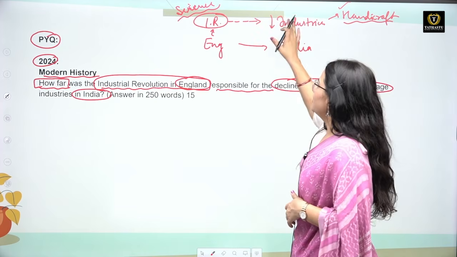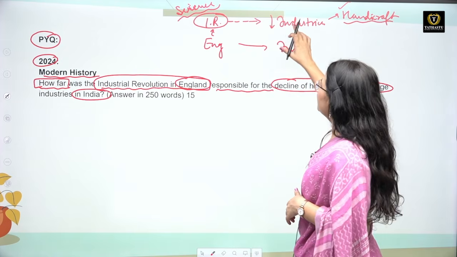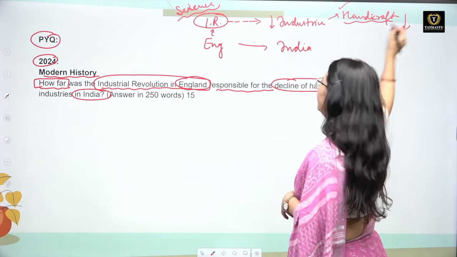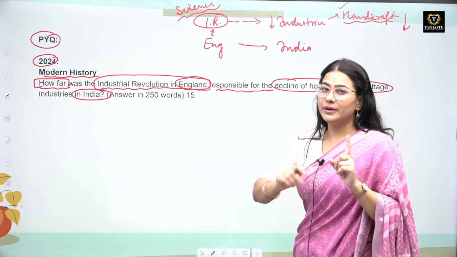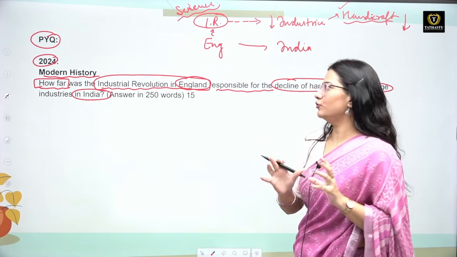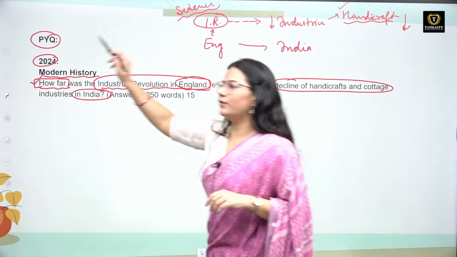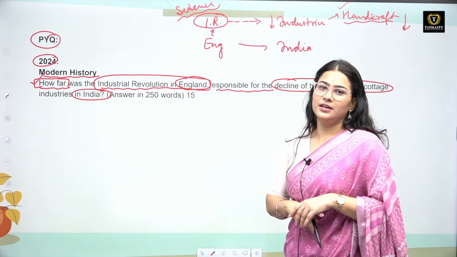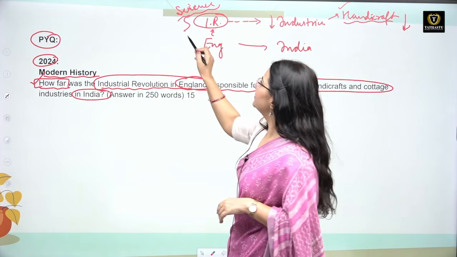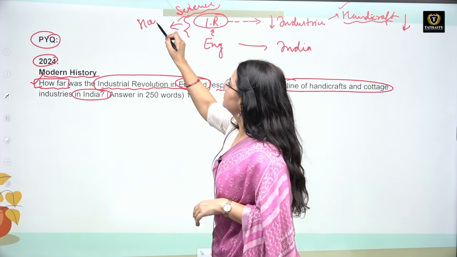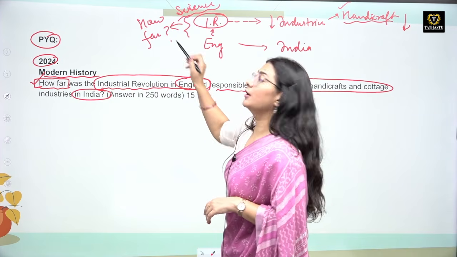Right, so this is the question, that industrial revolution somehow led to the decline of handicraft. First of all, we need to justify it, but this is not the only part of the question. Now there is a word how far. Now you have to tell the examiner how far this part is true. Do you think it is completely true?